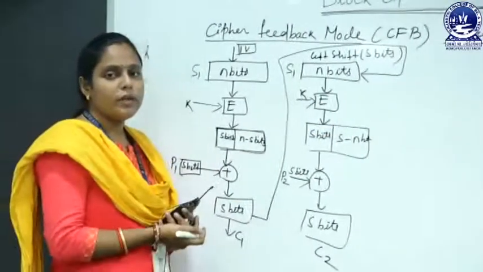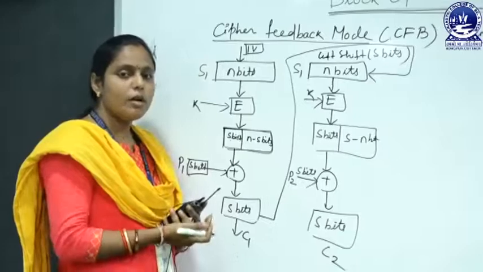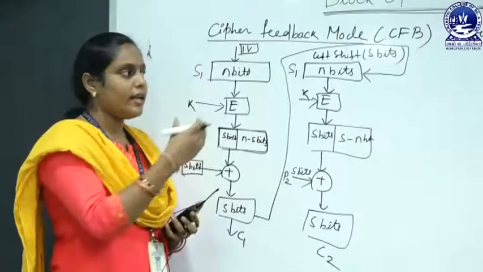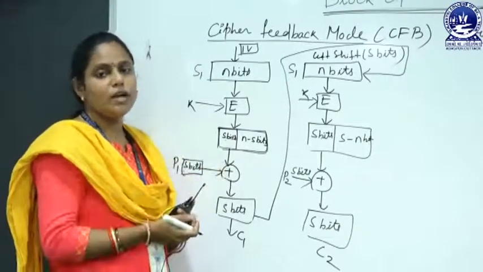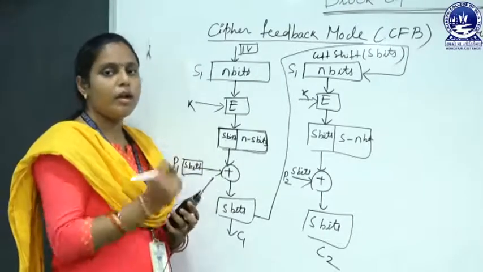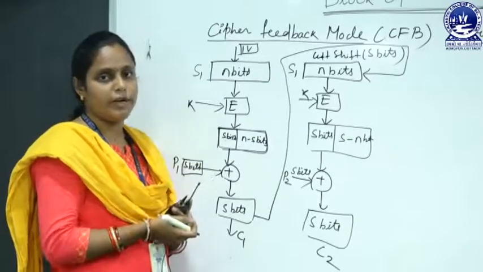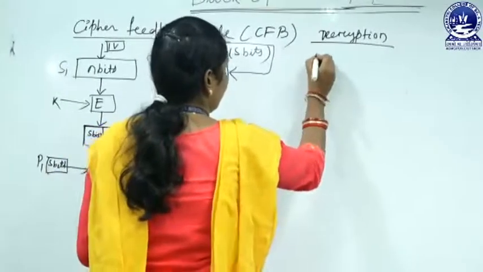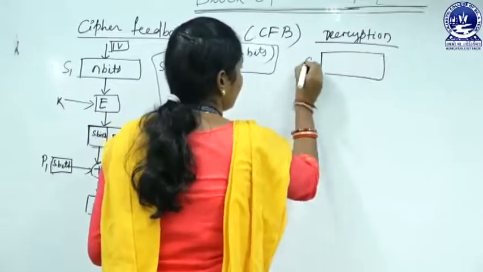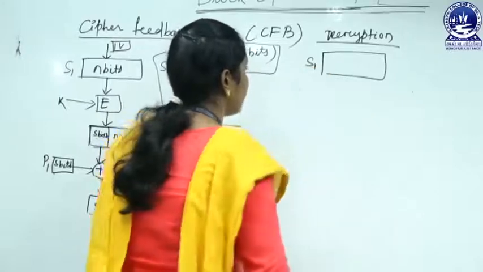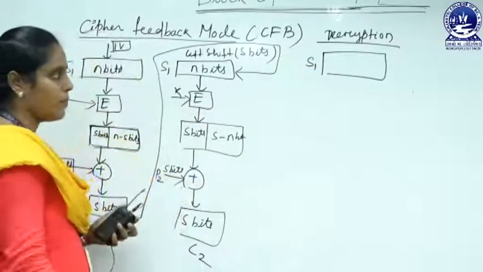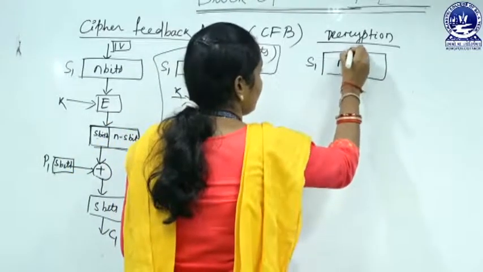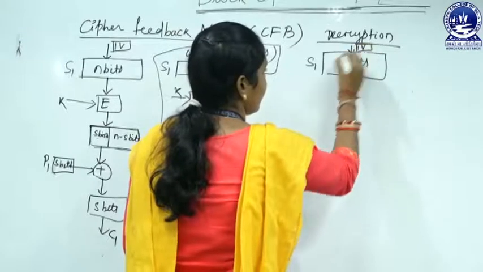In this mode of operation, the decryption process also uses the encryption algorithm, but the difference is that in the decryption process we use the ciphertext block, while in our encryption process we use the plaintext block. Now look at the decryption process. Here we take the shift register, that is S1, and it contains n bits, which is your initialization vector value.